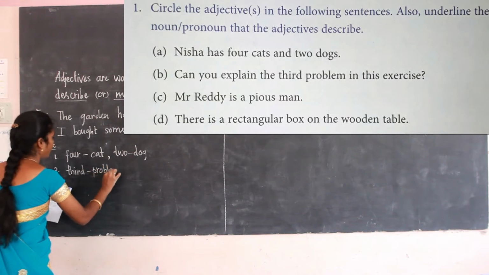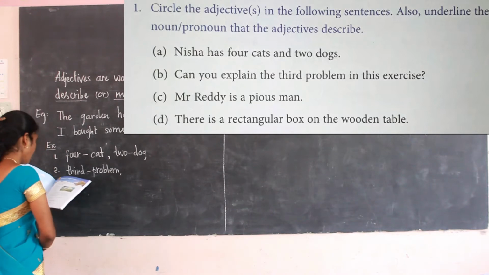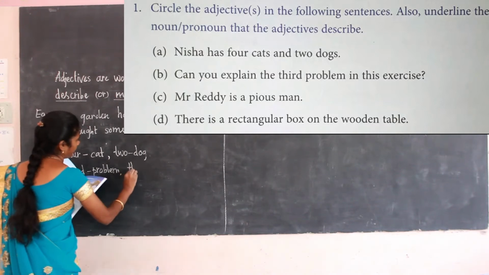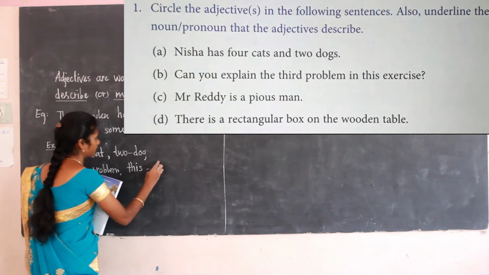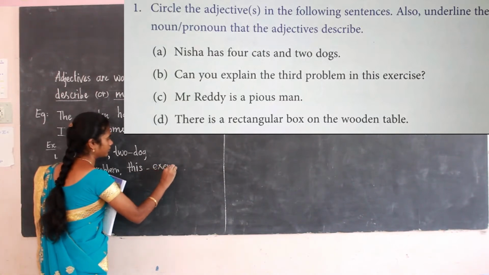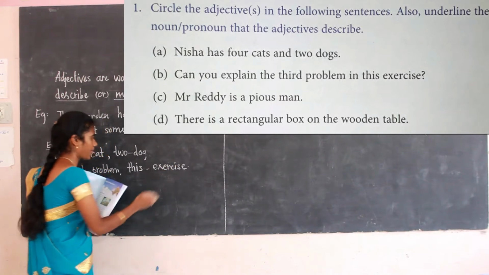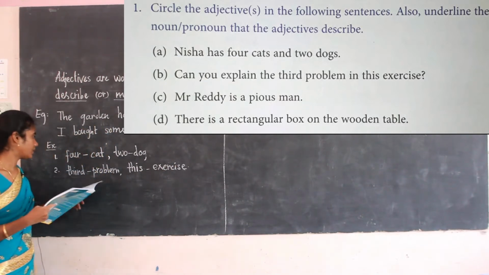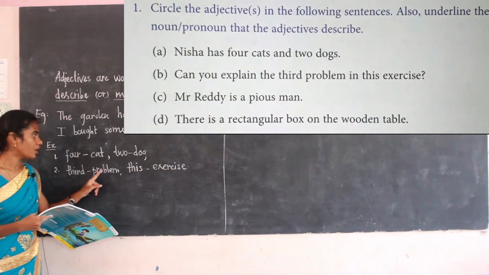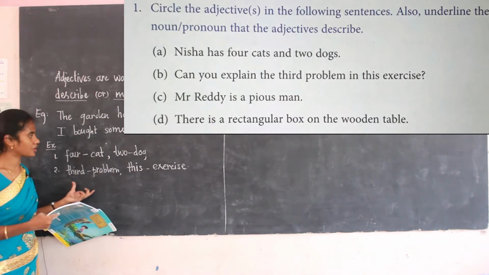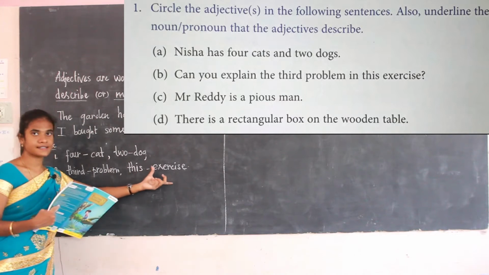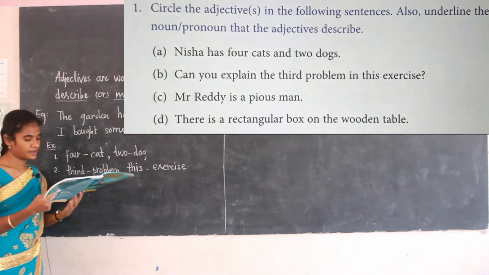Third is the adjective and problem is the noun that the adjective describes. Exercise is a noun.